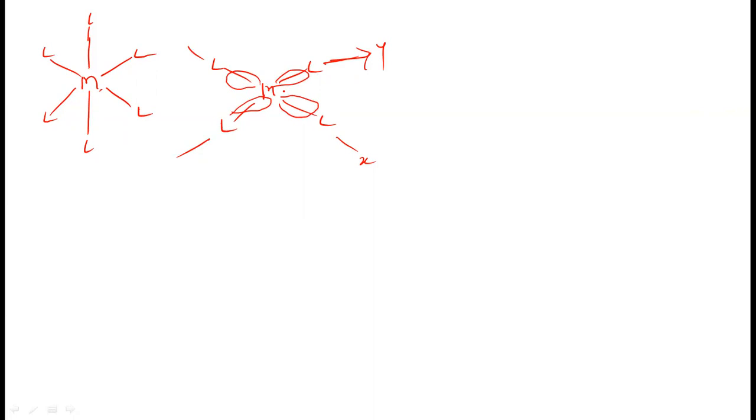So what happens due to this? In this case, there is an increase in the energy level of the dx square minus y square orbital. And as there are no ligands along the z axis, there will be a decrease in the energy level of the dz square orbital. At the same time, the T2g orbitals, that is dxy, dyz and dxz.